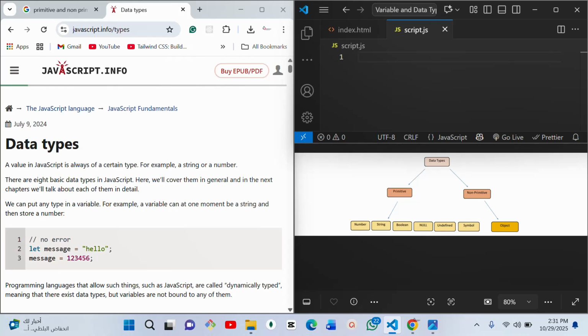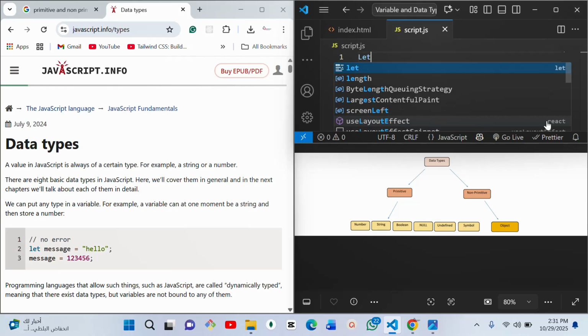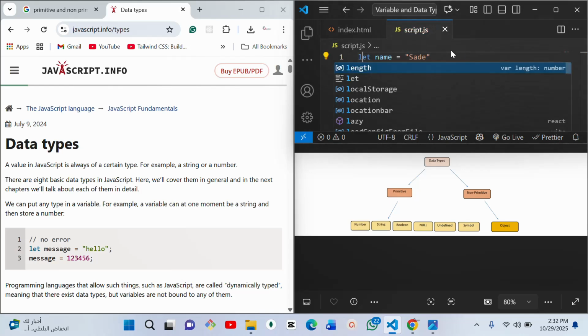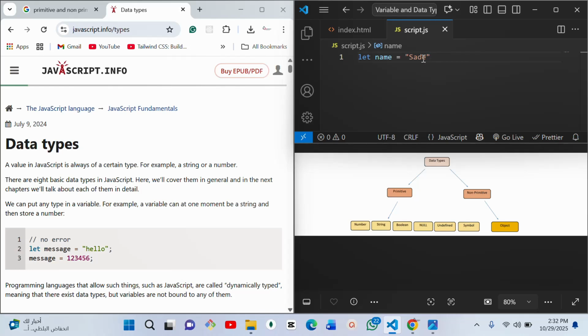To assign a value to a variable, there is always a certain type of value you can assign to a variable in JavaScript. For example, let's say I want to give a value to this variable name, and I say let name equal to Shade. So this is an example of a string in JavaScript.